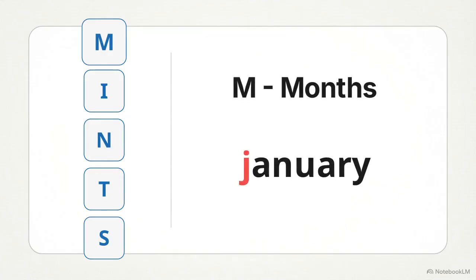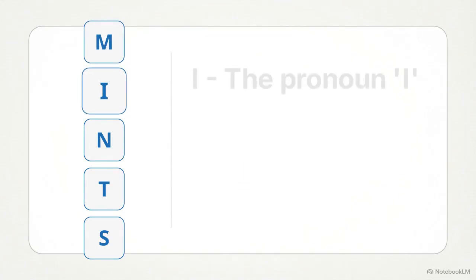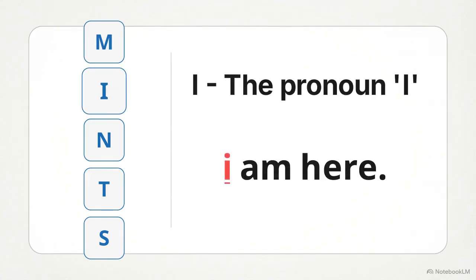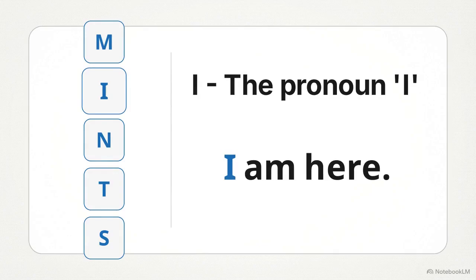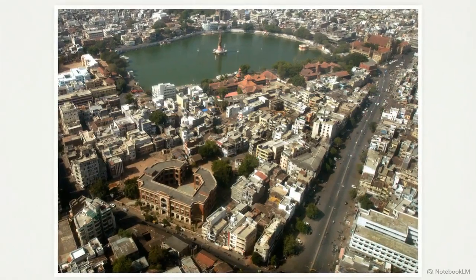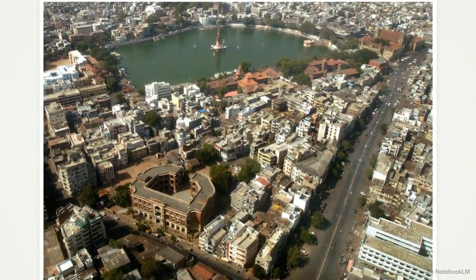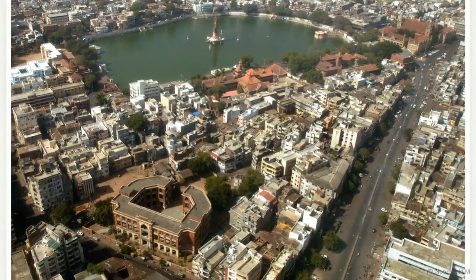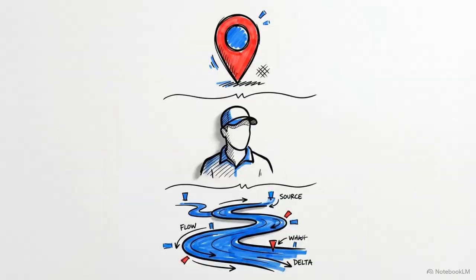First, M, months. Watch January shift to uppercase J. Next is I. When representing yourself, I requires capitalization. I am here, not lowercase. This brings us to N for names. Looking at this dense urban landscape, if we specify that this is Ahmedabad, the A must be capitalized. Proper geographical names, specific people, and rivers demand an uppercase starting value.